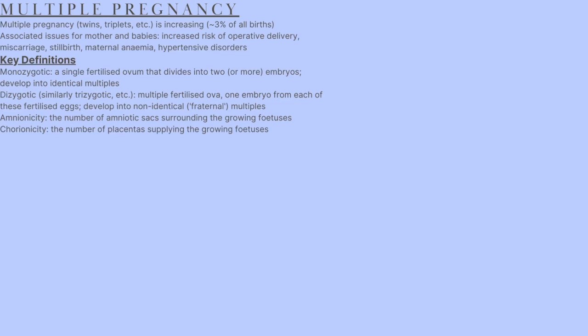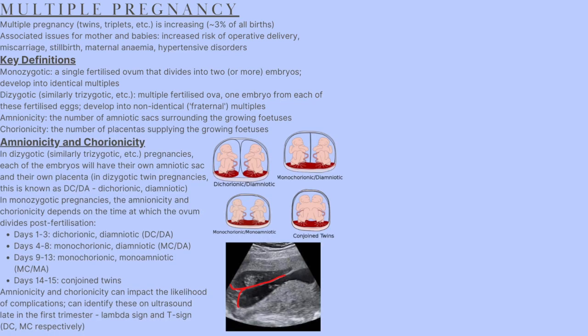Amnionicity refers to the number of amniotic sacs surrounding the growing fetuses. Chorionicity refers to the number of placentas supplying the growing fetuses. And now to discuss amnionicity and chorionicity in more detail. These are important as the key complications are generally related to these two important concepts.